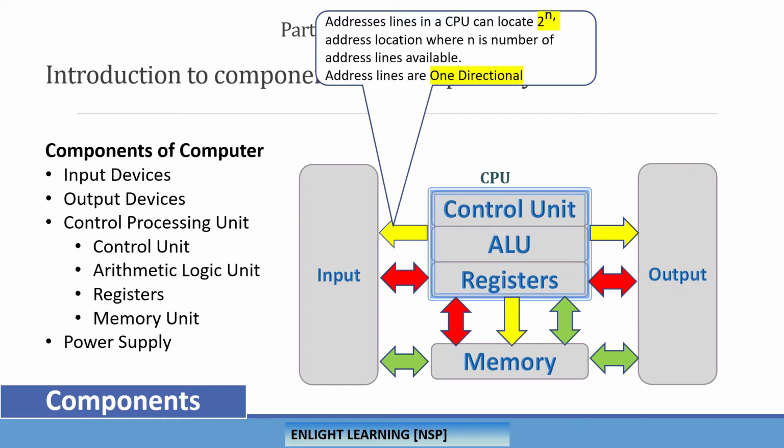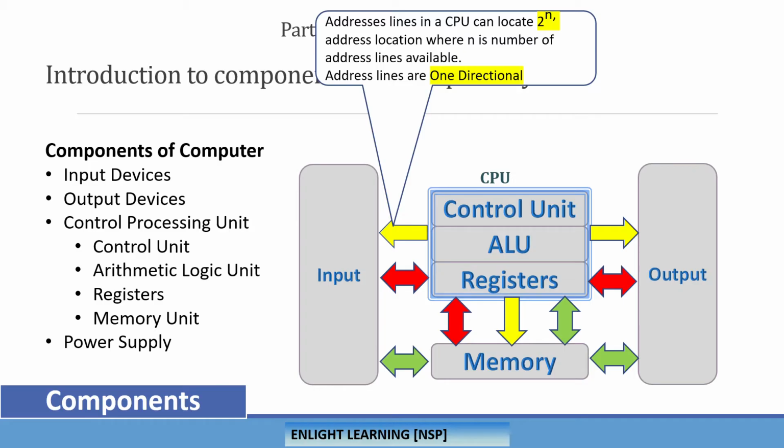Of course, this is unidirectional. If you see here, it can communicate from the CPU to input, but not from input to CPU. I'm talking about the address lines. If you take an example where a computer has two address lines, it is clear that it can locate only 4 memory locations. It is based on the 2 to the power of n calculation.